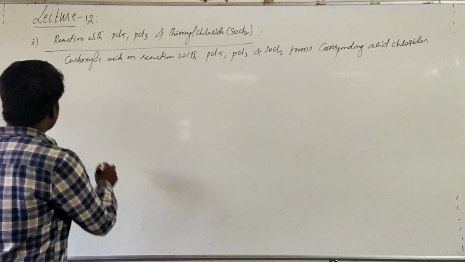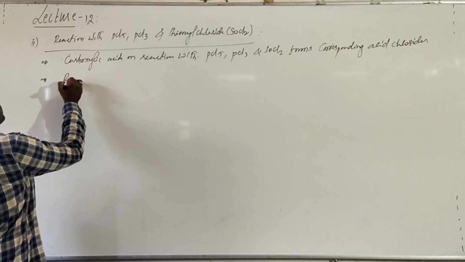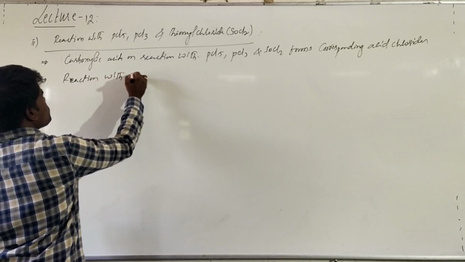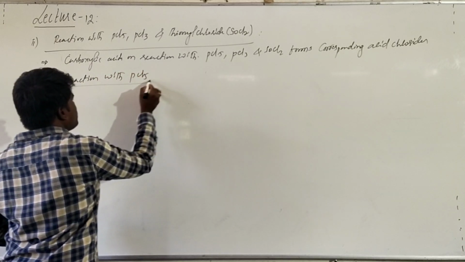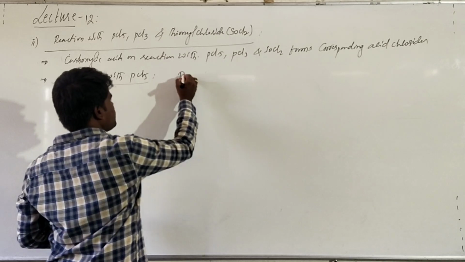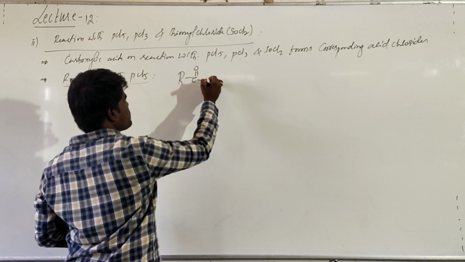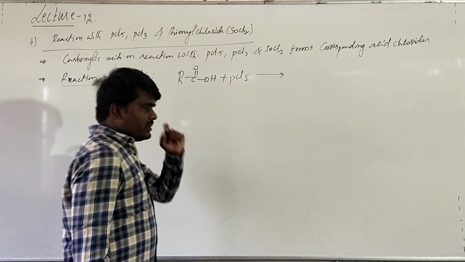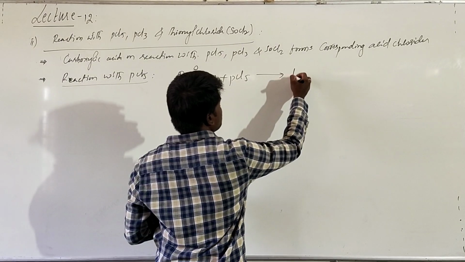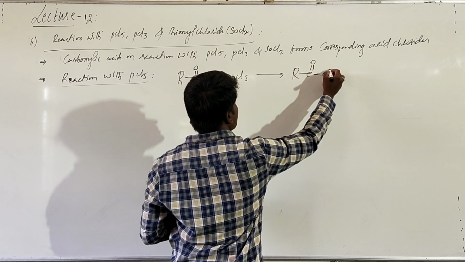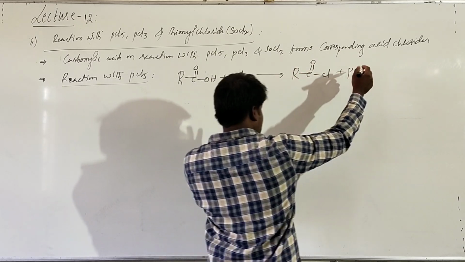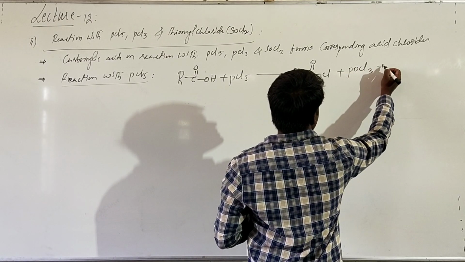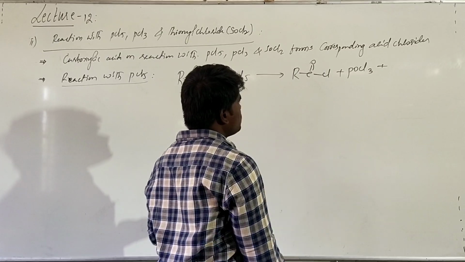First of all, if you are talking about the reaction with phosphorus pentachloride, the general way of writing is that this is carboxylic acid, and when you treat this with PCl5, you just replace the hydroxy group with chlorine, and it will form POCl3 plus, what do you get here? HCl you will get.